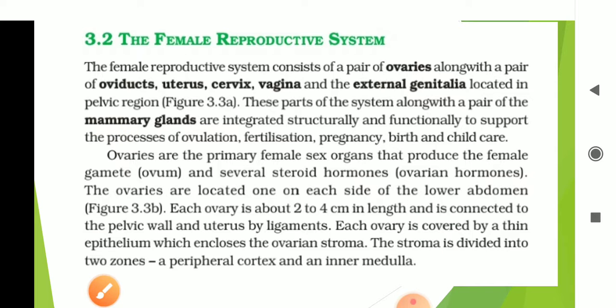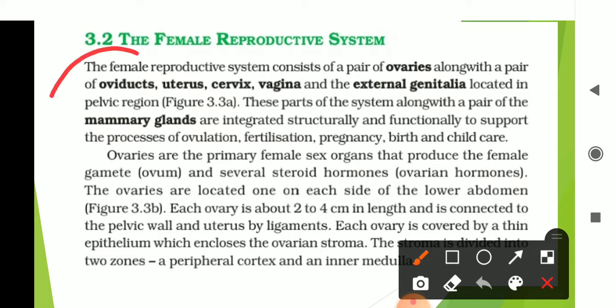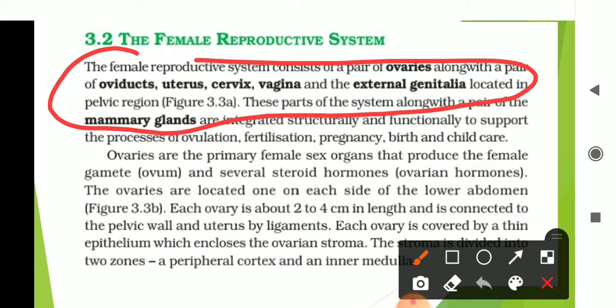All these structures support the processes of ovulation, fertilization, pregnancy, birth and child care.